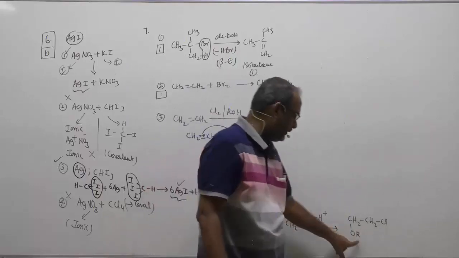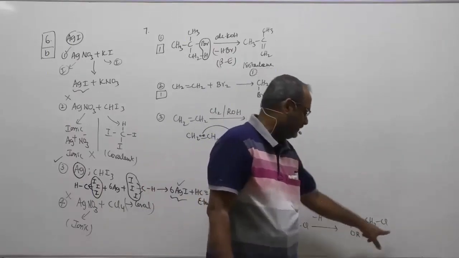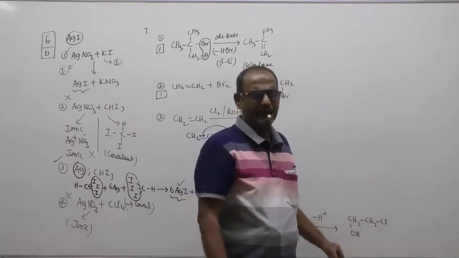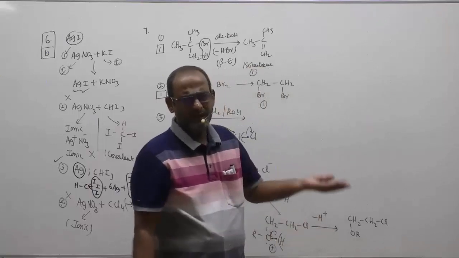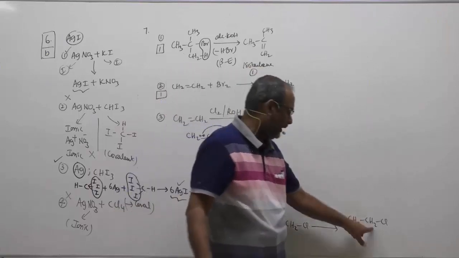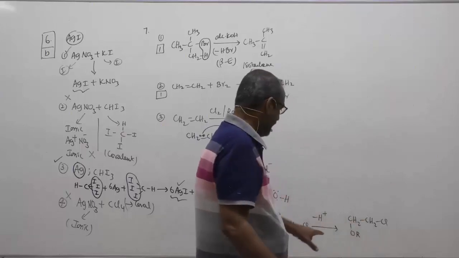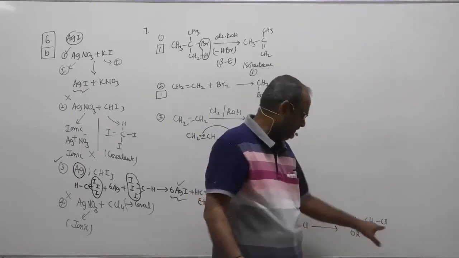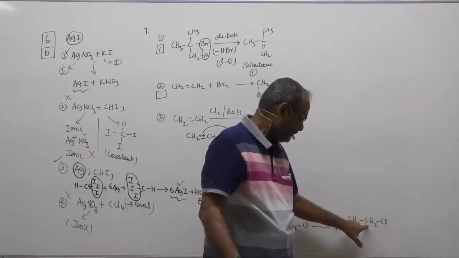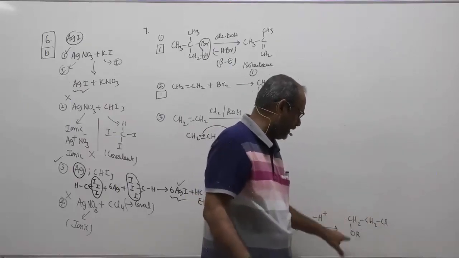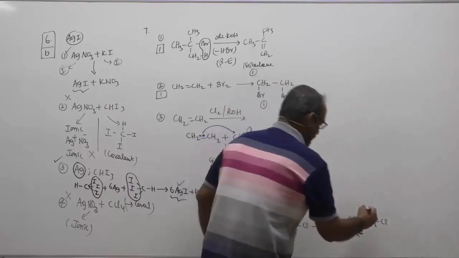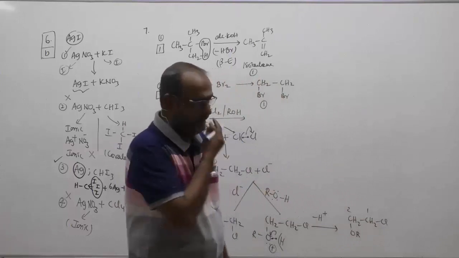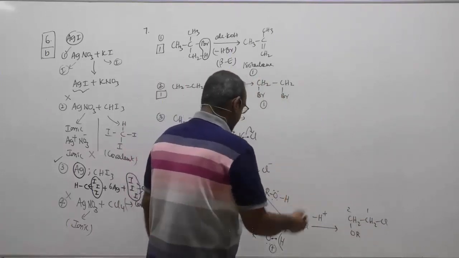Suppose I have R as methyl, so halogen and methoxy, which should be given first? They have equal preference, and therefore go with the alphabetical order. 1, 2. Therefore, the product will be 1-chloro, 2-methoxy. Generally for alkoxy, it is 1-chloro, 2-alkoxy ethane, because methoxy, ethoxy, propoxy, everything will come after chlorine. Therefore, 1-chloro, 2-alkoxy. This is again another product.